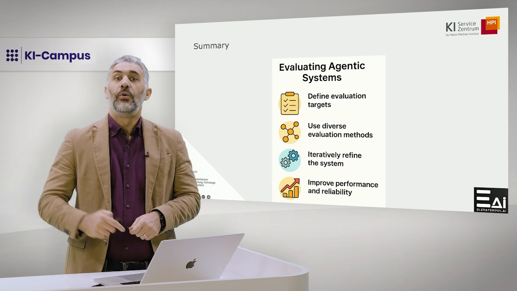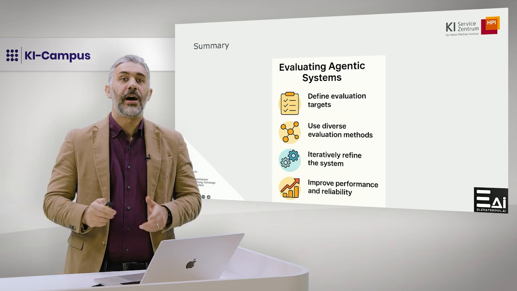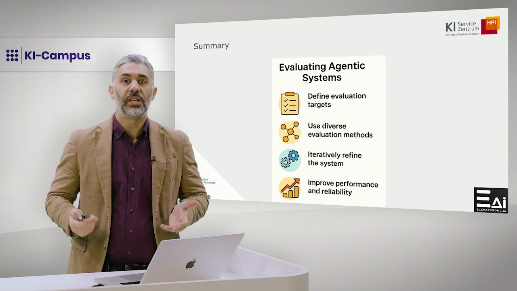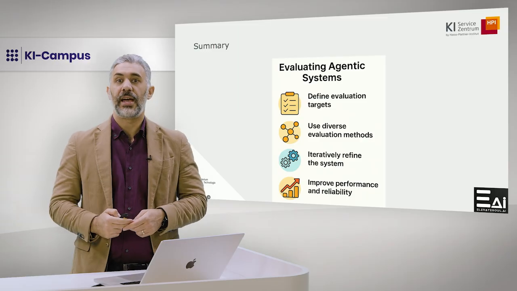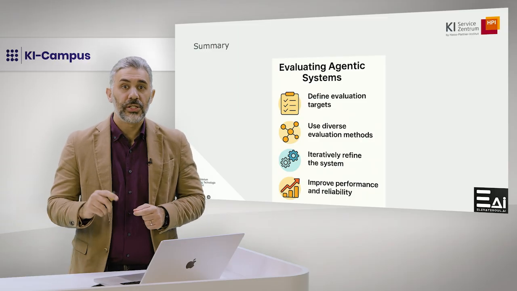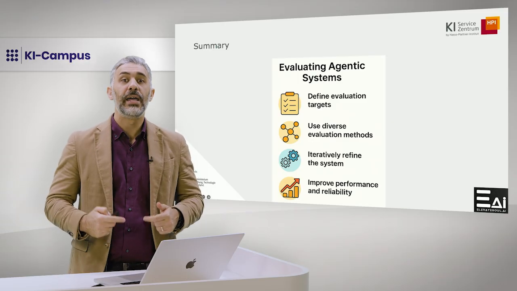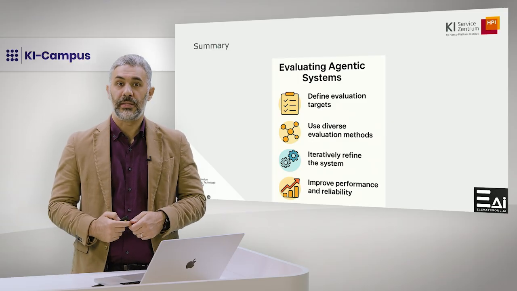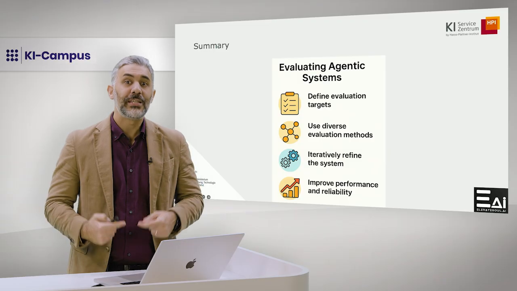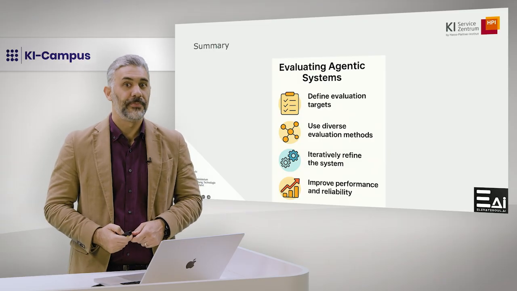In this video, we introduced the core ideas behind evals and why they are essential for building reliable agentic AI systems. We looked at how traditional deterministic tests don't work for LLMs and why we need structured evaluation methods that handle ambiguity and non-deterministic behavior.